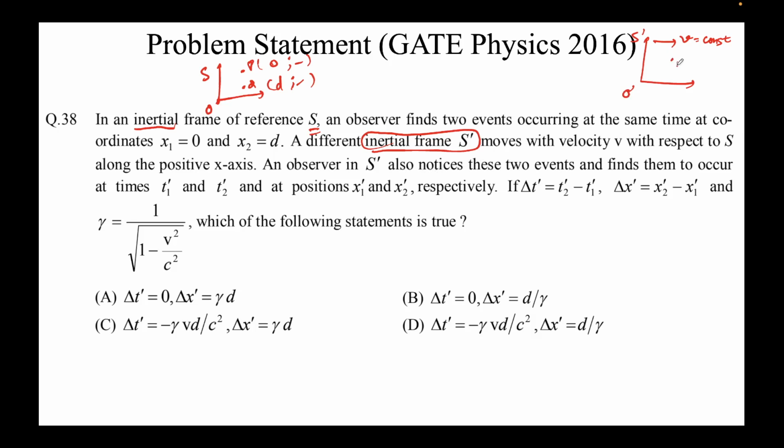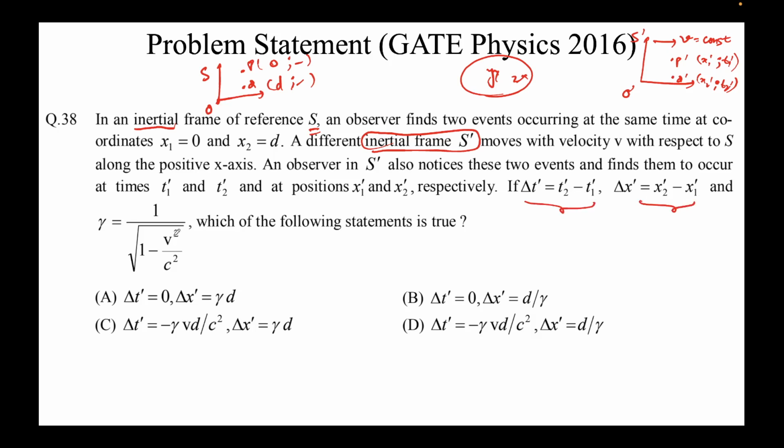So let's say first is P prime, it's Q prime. What are the coordinates? We don't know. Let's say it x1 prime and time is t1 prime, x2 prime, time is t2 prime. Again, I am ignoring y and z. Why am I ignoring y and z? Because the motion is only in x direction, so it's a one-dimensional problem, so to speak, right? And the coordinates are given t1 prime, t2 prime, x1 prime, x2 prime, which I have written here, and also given delta t prime is t2 prime minus t1 prime. This is the nomenclature we follow.